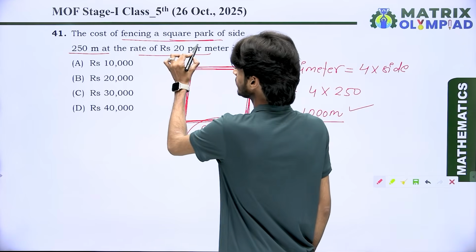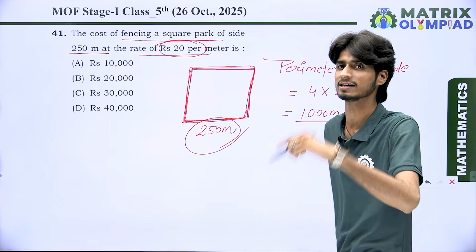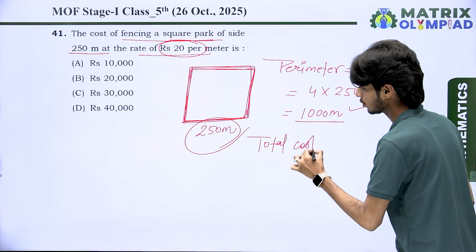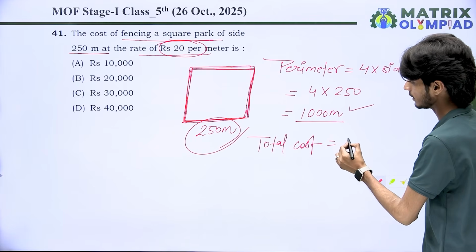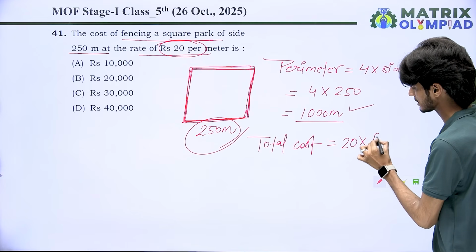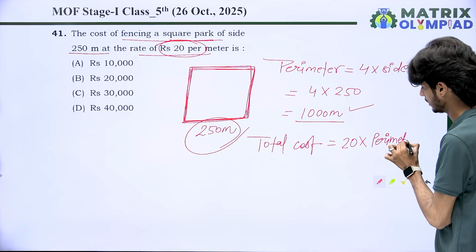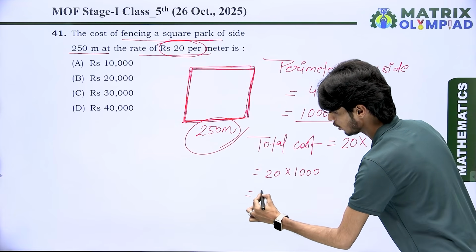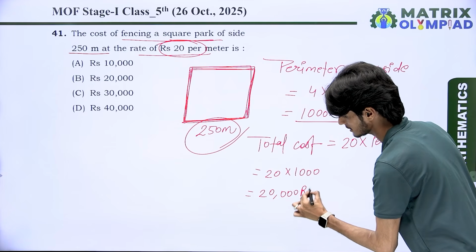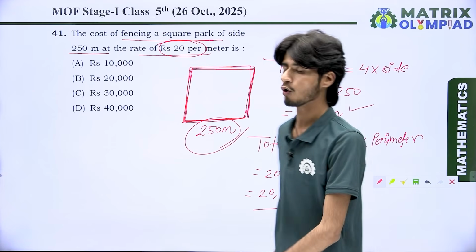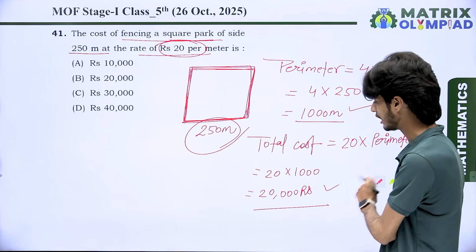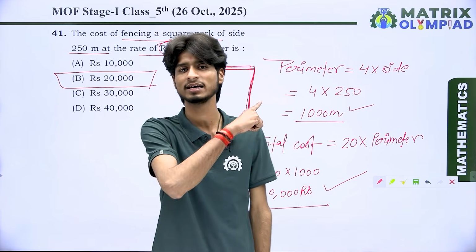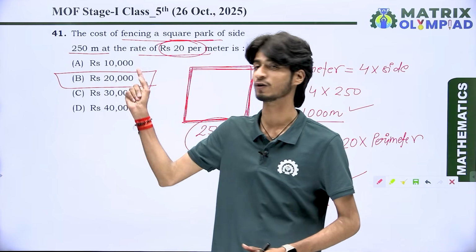And for your kind information, we are having 20 rupees per meter for the fencing. So total cost is equal to cost for 1 meter, which is 20, multiplied by its perimeter. Dear students, 20 multiplied by 1000, then we get 20,000 rupees. It means the total cost for fencing is 20,000 rupees, and it is represented in option B. That means option B is the correct option for question number 41.